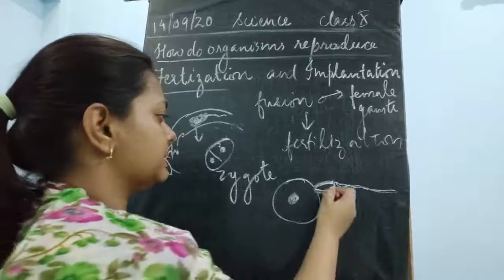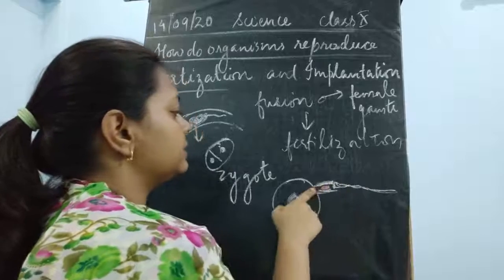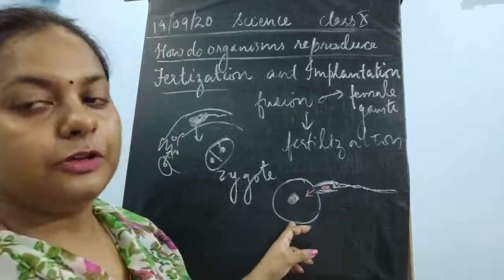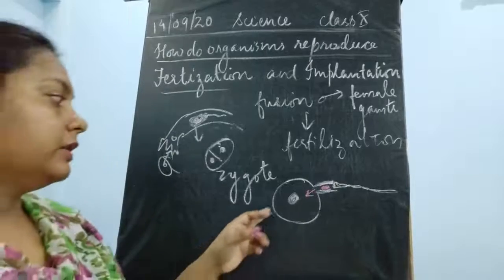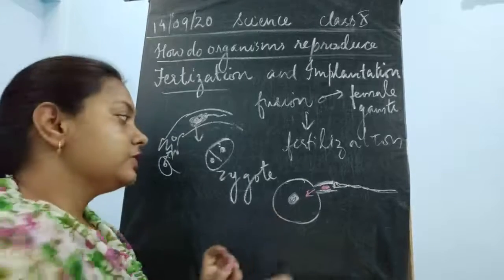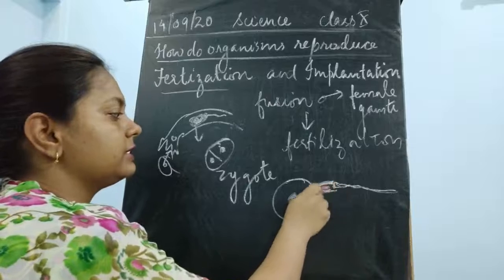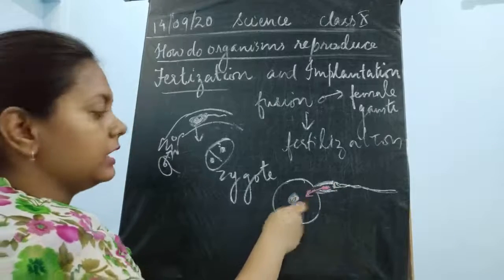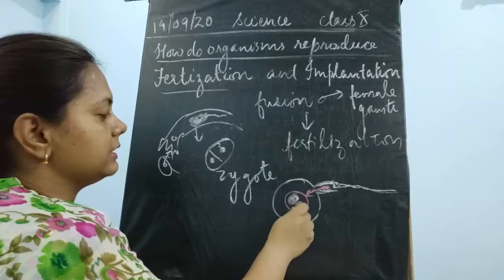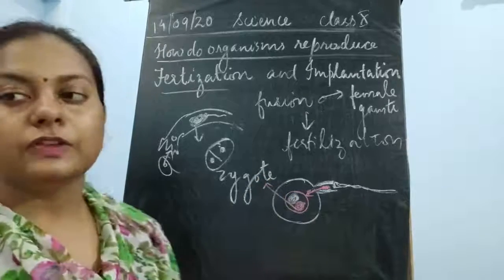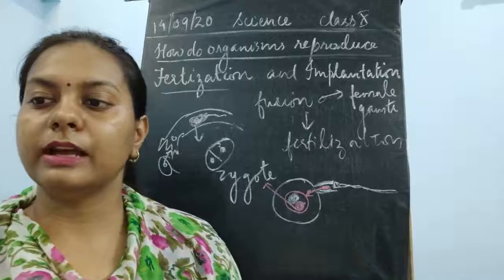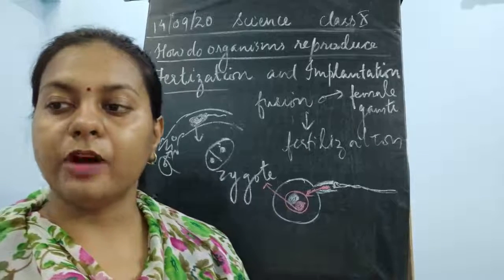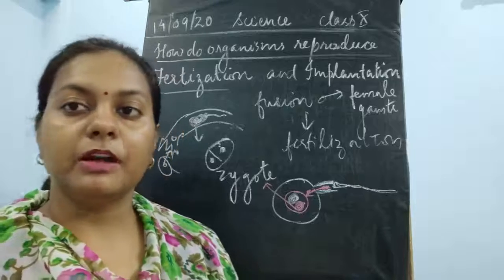The nucleus of the sperm is discharged into the cytoplasm of the egg. Once this nucleus comes in, it fuses, and this structure is known as the zygote. So this was about fertilization. Once one sperm enters, the egg forms a membrane that prevents other sperms from entering.